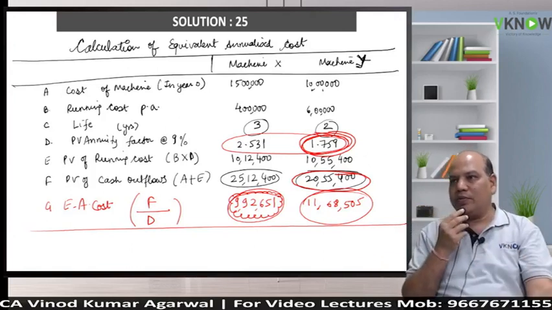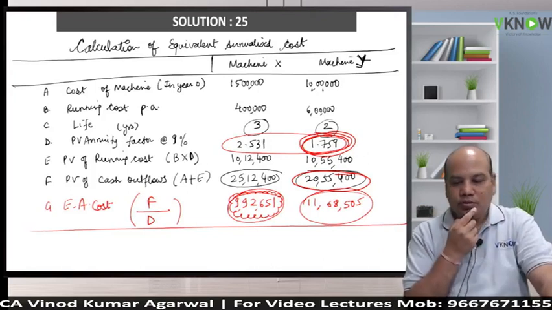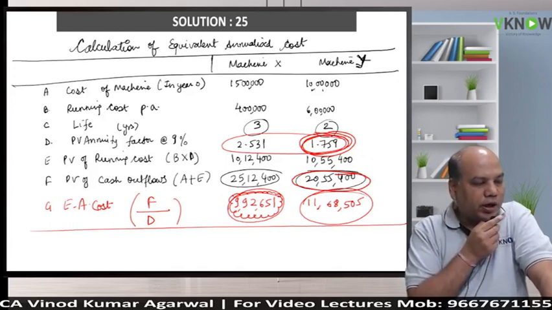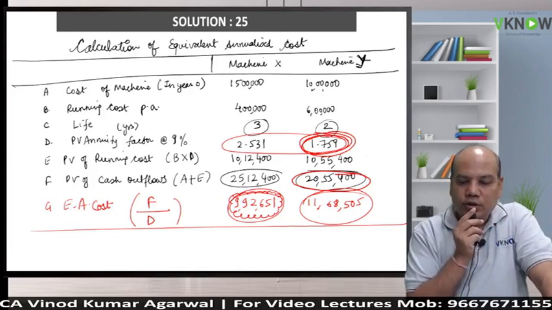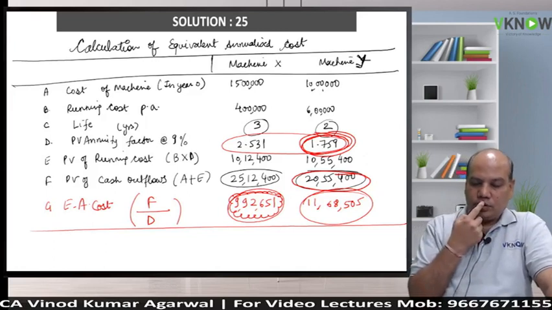So please write advice. Company should buy machine X because equivalent annualized cost is lower.